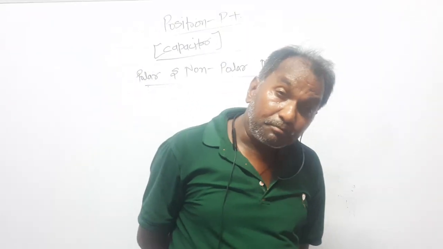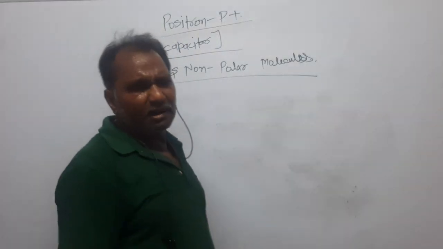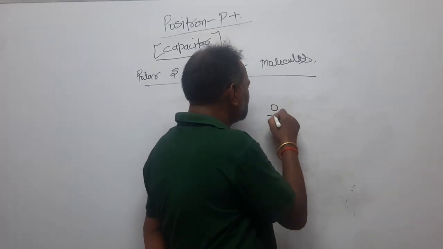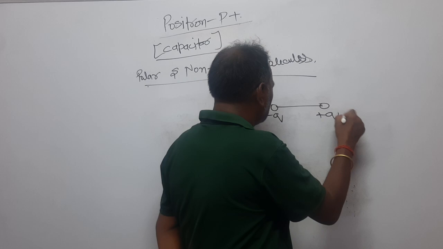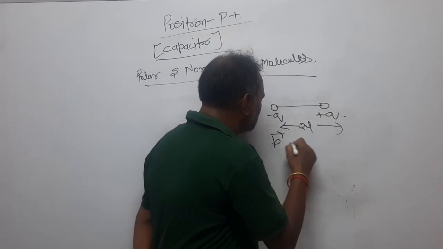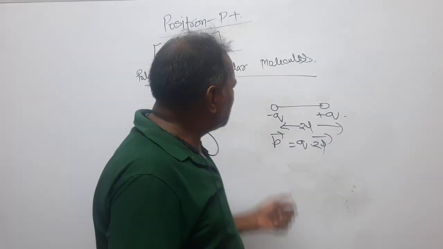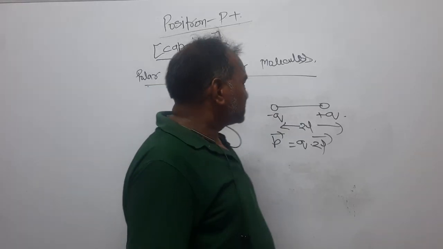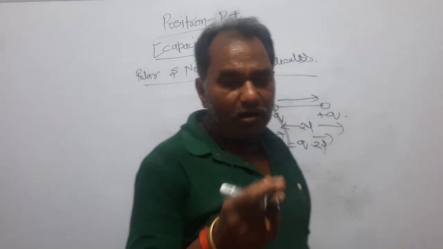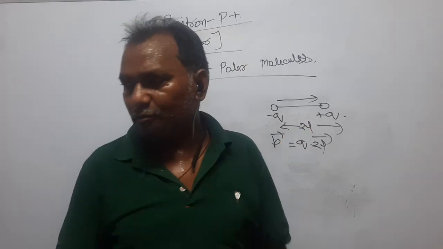Dear students, the polar molecule has permanent polarity. If you do not apply a field, and one thing I also have to tell you, this is a minus q, this is a plus q, right? And this is the distance between the two charges here. Electric dipole moment, you say, is one charge multiplied by the distance between the two charges. Dear students, a very important fact is that the direction of electric dipole moment is from negative to positive, right? Always keep in your mind that the direction of electric dipole moment is from negative charge to positive charge.